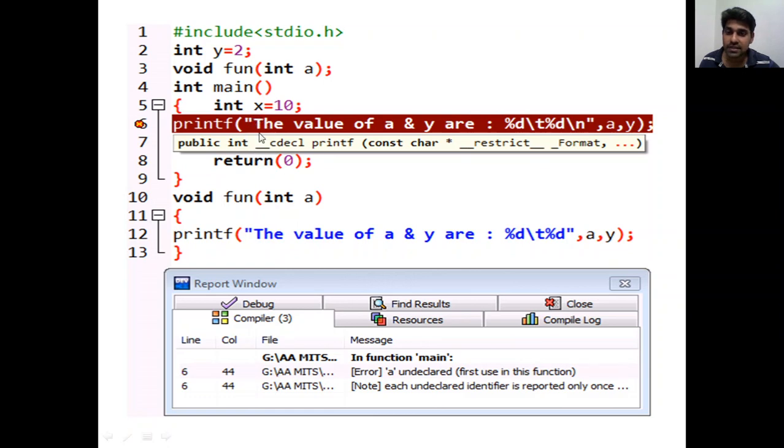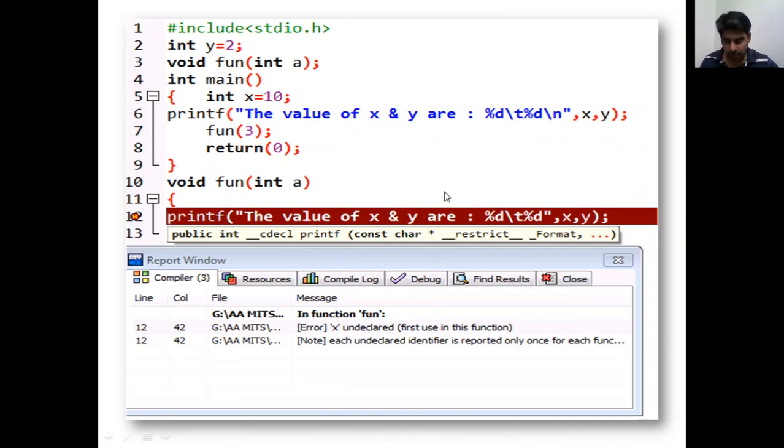If I want to access the value of a in main, it will throw an error telling that it is undeclared, because a is only available in the function. But this one won't throw an error, because a is a local variable available within this function, and y is a global variable, so of course it can be accessed.